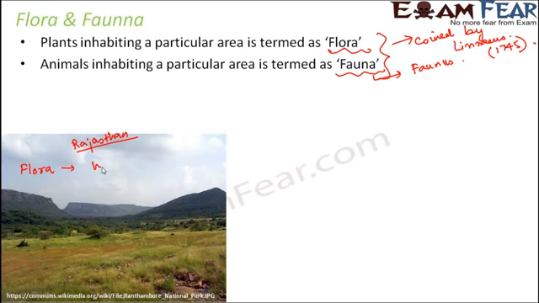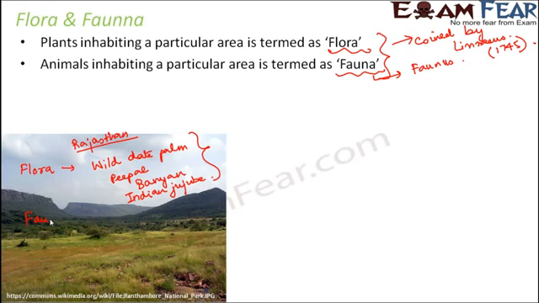Some of the common plants which we see here are the wild date palm. So that is one plant. The peepal tree, the huge peepal tree, the banyan tree. So these big plants are often seen here. The ber, which we call ber in Hindi, it is the Indian jujube. So these types of plants are very common. So they form the flora of Ranthambore National Park.